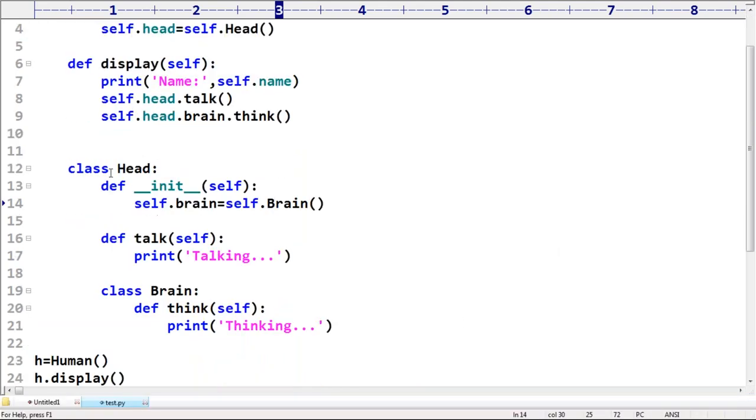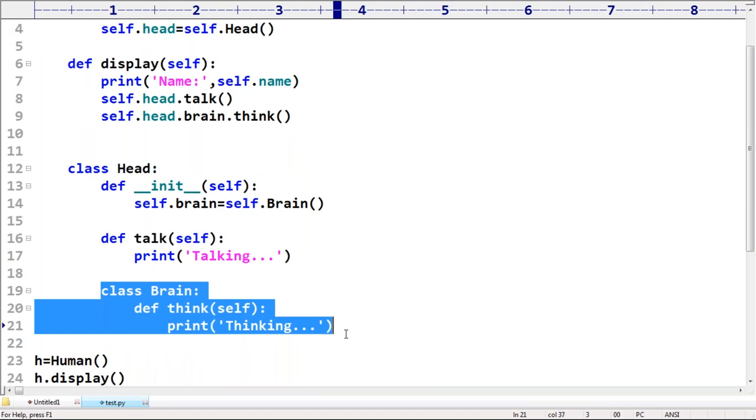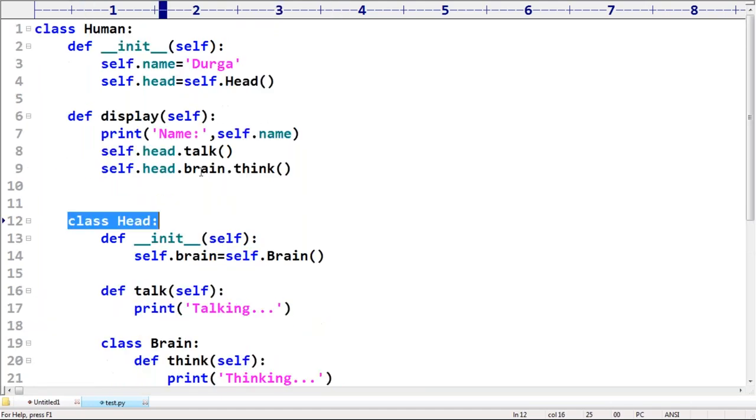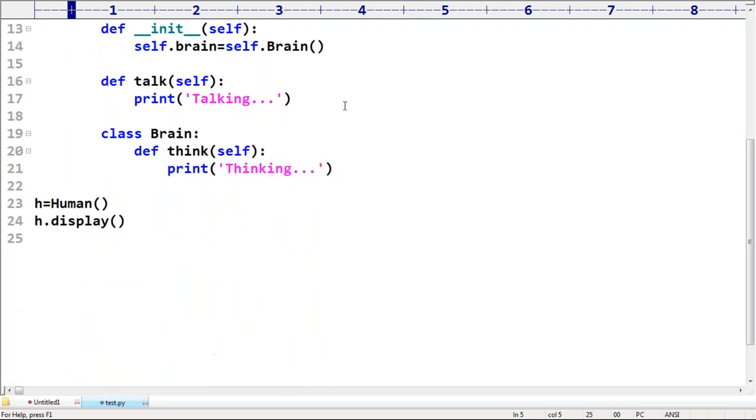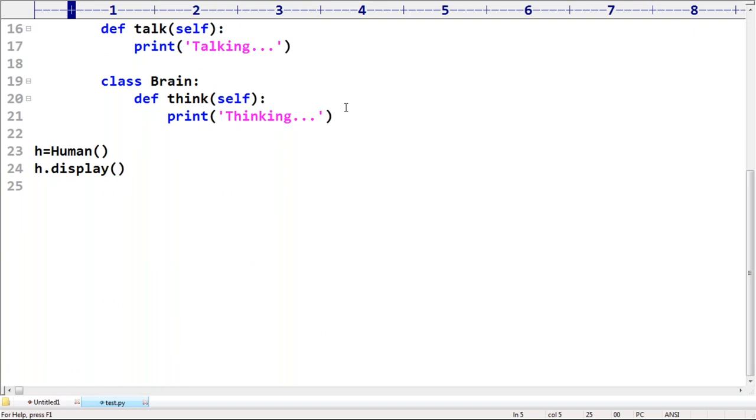Without existing head, no chance of existing brain. That's why brain is part of head class. Without existing human, there is no chance of existing head. That's why head is part of human class. Remember that. So 3 levels I took so that you people can understand a bit easily. That's all. Even Python contains support for inner classes like that.